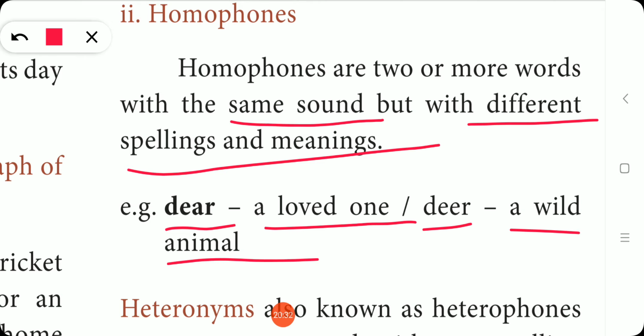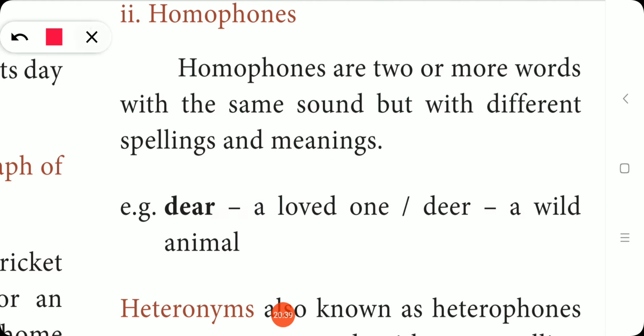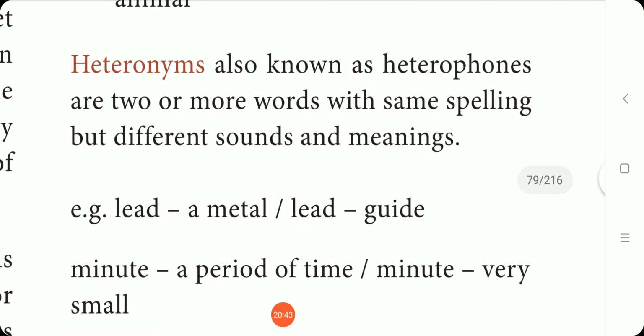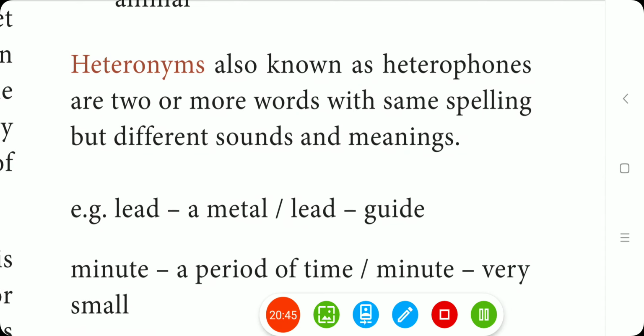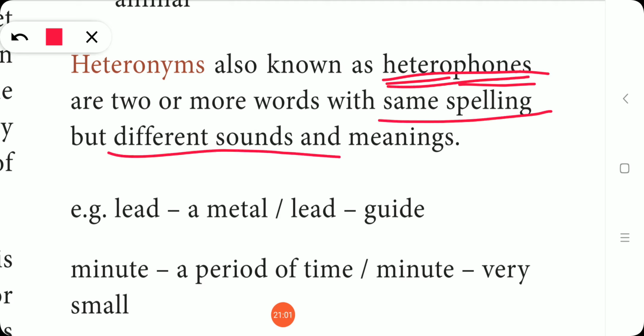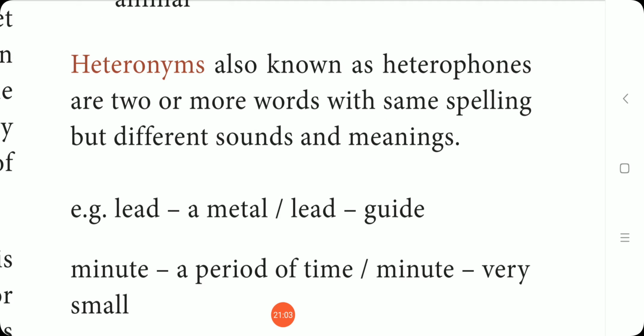The meaning is different and also the spelling is different. This is called homophones. So what are heteronyms? Heteronyms are also known as heterophones. Phone means sound, hetero means different. So different pronunciation, that is different sound. Same spelling but different sound and meanings.